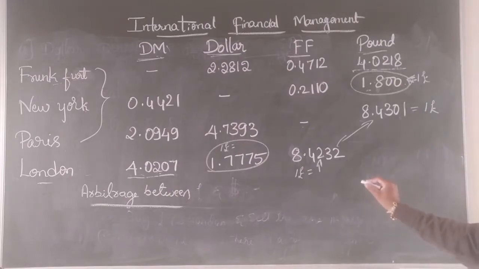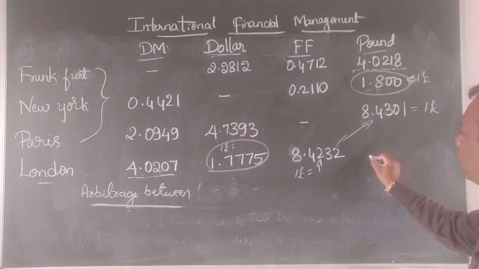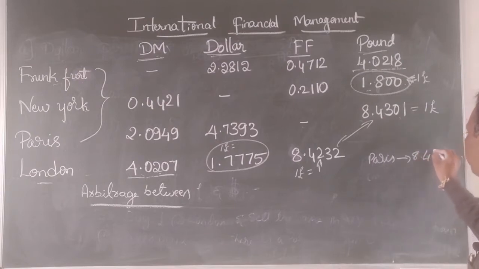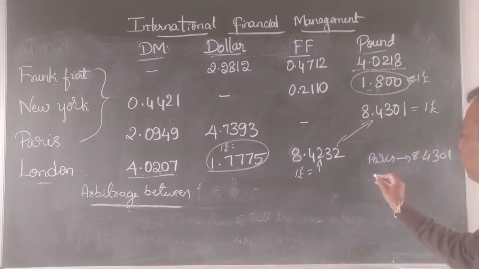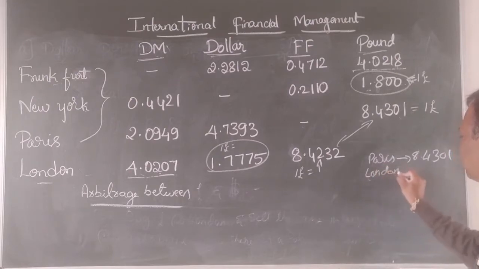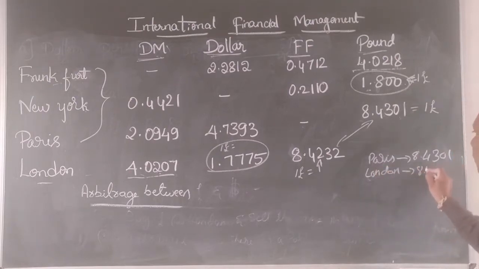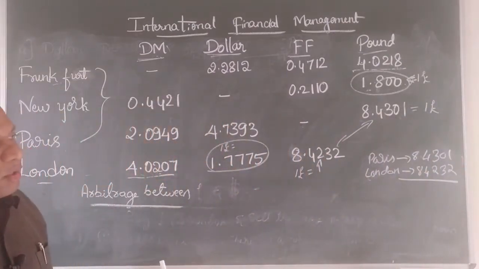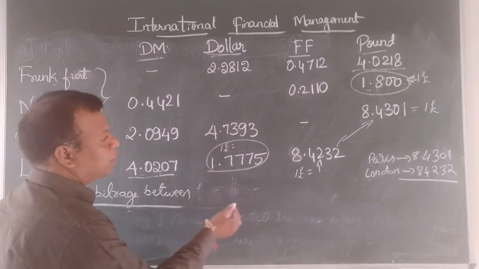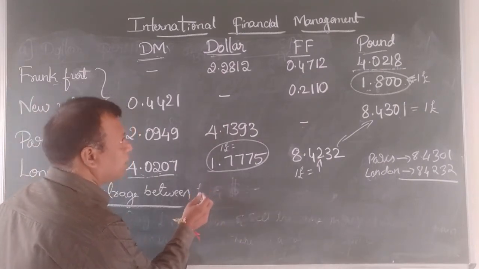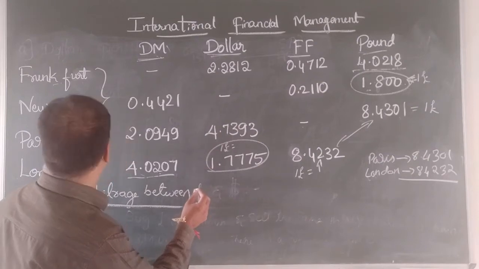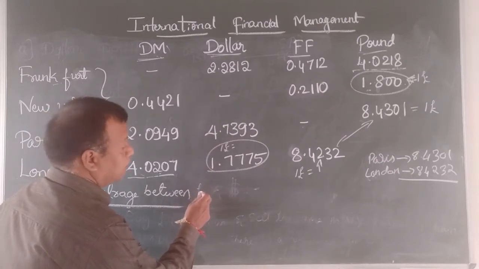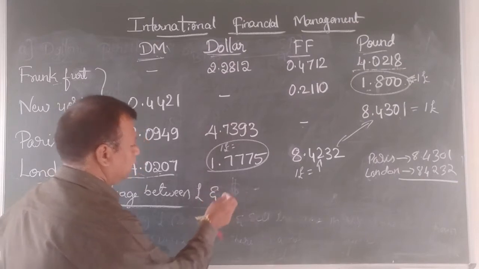If you do this, what do we get? You can see here, in case of Paris, 8.4301. In case of London, it is 8.4232. Okay. So wherever we have less, we are going to buy it. Wherever we have more, we are going to sell it, and thereby we are going to have a potential gain. So now we are doing the arbitrage between pound and Frankfurt.